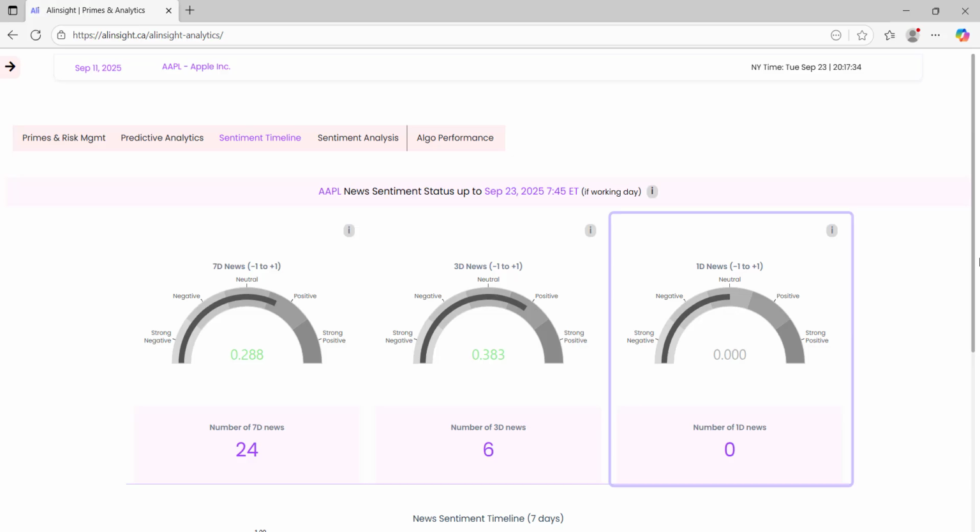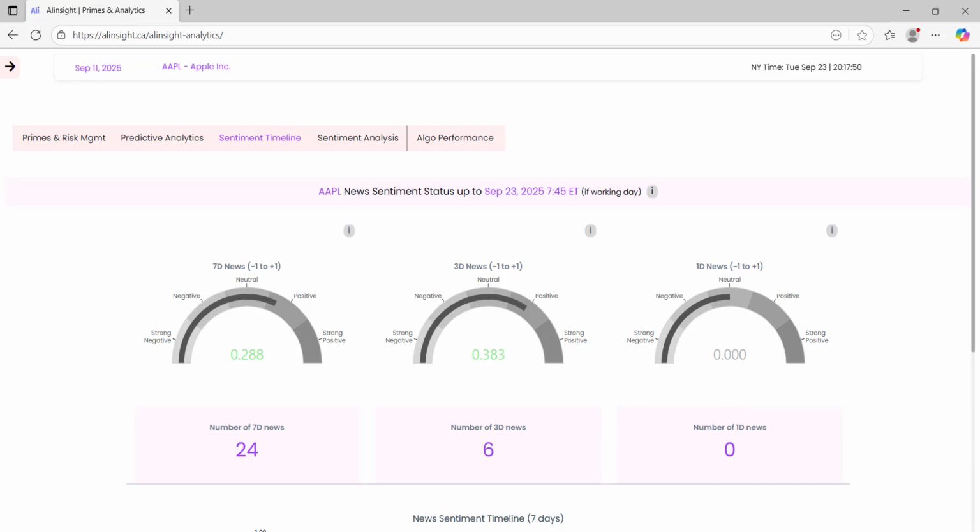1-day sentiment, right side. The pair on the right shows the 1-day news sentiment, covering all news published since the previous market close. The gauge works the same way, ranging from -1 to +1, with the volume gauge below showing how many articles were published during this short window.